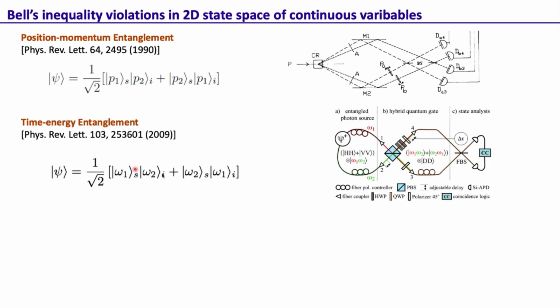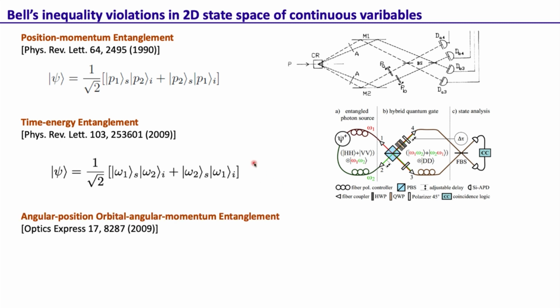Similarly, in this work, as of 2009, they made a two-dimensional state in the frequency basis. So first the signal is omega 1, idler is omega 2, and then signal is omega 2, idler is omega 1. Again a two-dimensional state in the frequency basis, and using this also people showed violation of Bell inequality, and in that case showing the verification of time energy entanglement.